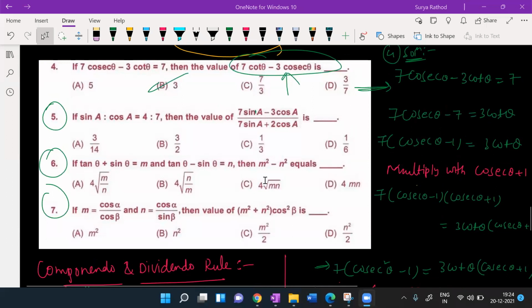Children, look at this here. Everyone should solve the remaining questions. Please go with the fifth, sixth, and seventh question. Use componendo and dividendo rule here.